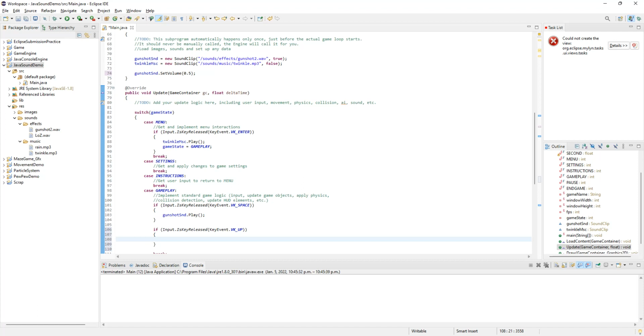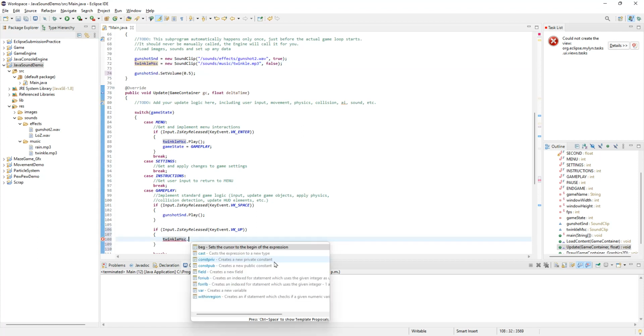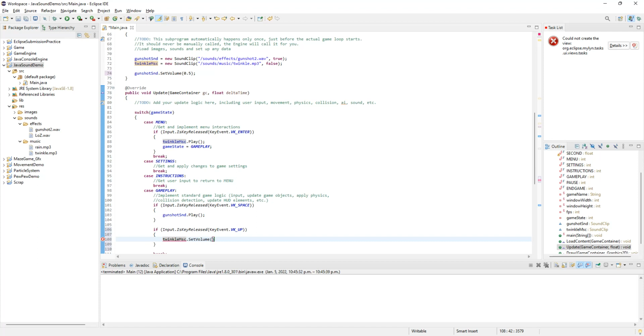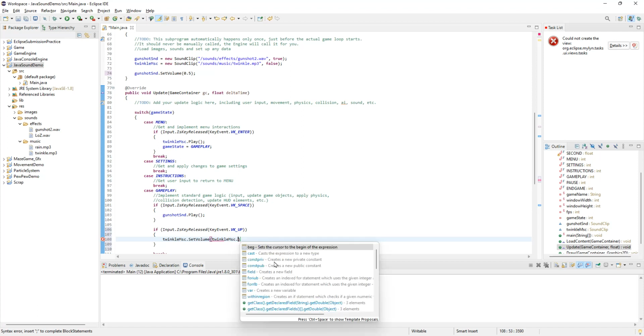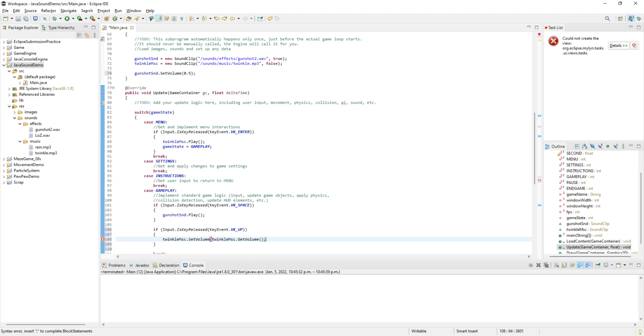So if we get the up key, we're going to increase the volume, but we have to make sure that we don't go past the value of 1, right? So we're going to set the twinkle music dot set volume. Now I want to set it to a little bit higher than it currently is. Well, how do I know what it currently is? Well, I can get the volume. Dot get volume. That gets me the current volume, and I'm just going to add a little bit to it. Let's add 0.1, so it's going to go up 10%.